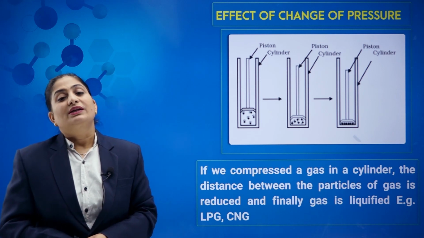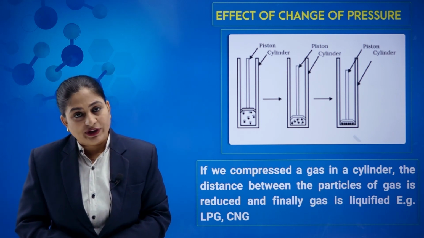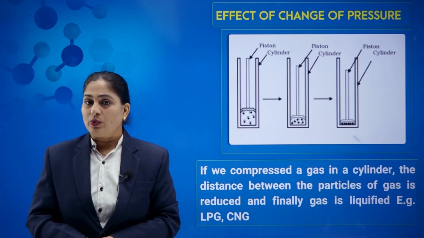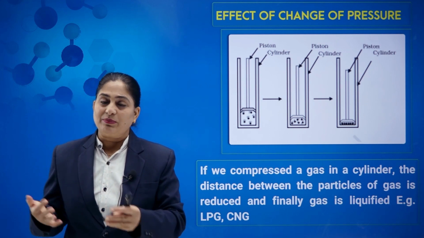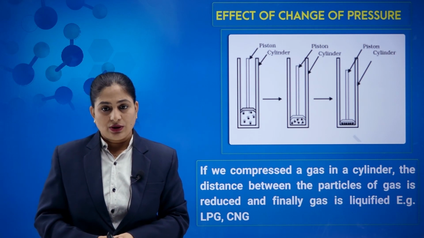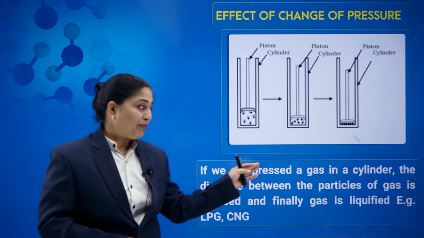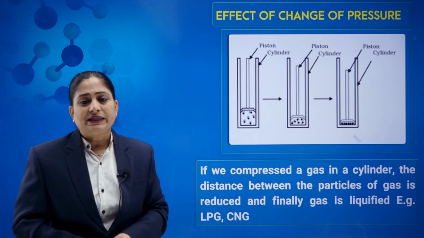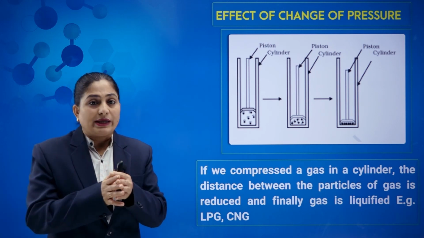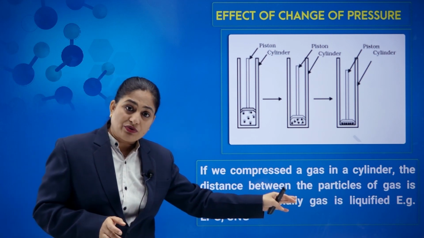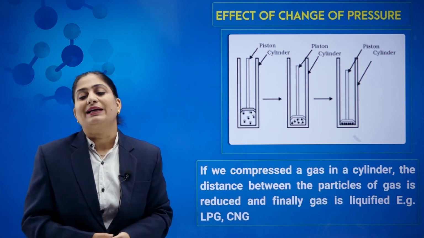Now after discussion of the effect of temperature, we will discuss the effect of pressure. So how one state can be changed into another by applying pressure. One good example: if we compress any gas in a cylinder, we know that it changes into liquid, because the particles come closer to each other, and by applying pressure we are reducing the distance between the gas particles.